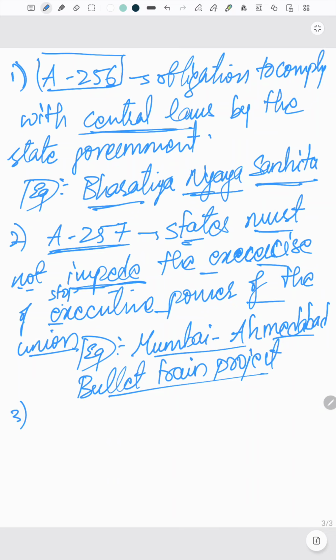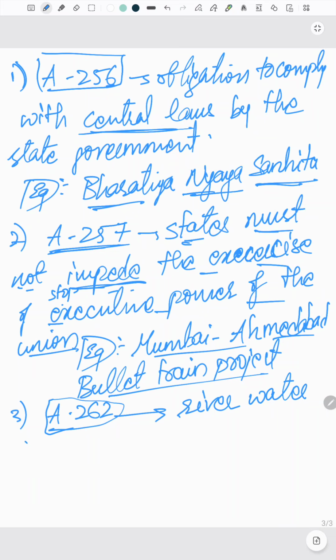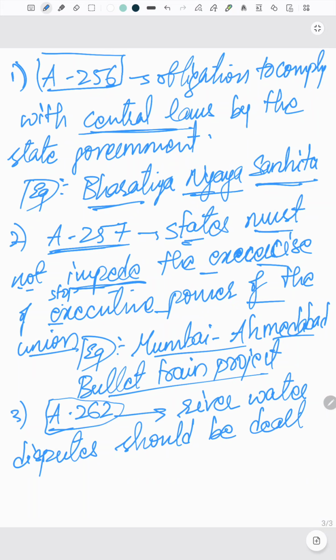Okay, so after that we have our third point. What does our third point say? For example, if you see Article 262, everyone is well aware of this Article 262. It says that the river water disputes should be dealt by tribunals established by the union.